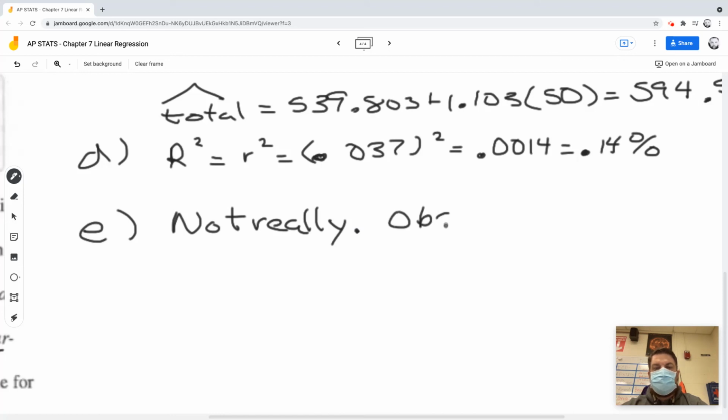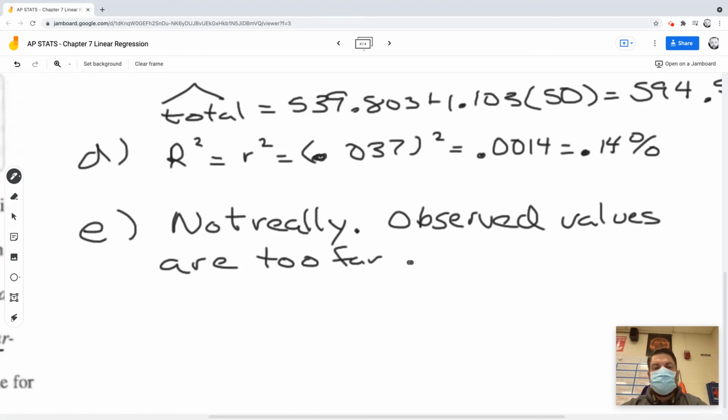Some observed values are too far away from the predicted values.